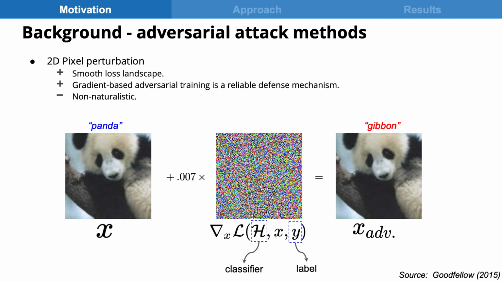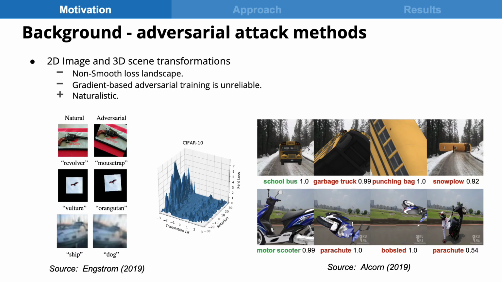To defend against these attacks, gradient-based adversarial training works well as the loss landscape is more or less smooth. However, the practical applicability of these defense mechanisms is quite limited as pixel perturbations seldom occur in the real world. Some past work has explored more naturalistic perturbations such as 2D and 3D scene transformations. For these settings, it has been found that gradient-based adversarial training is a less reliable defense due to the discontinuities